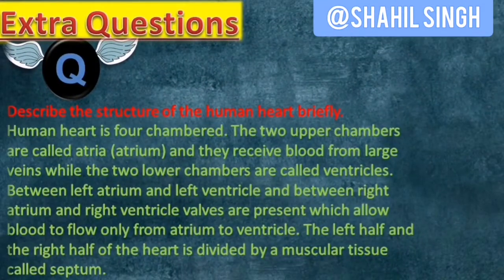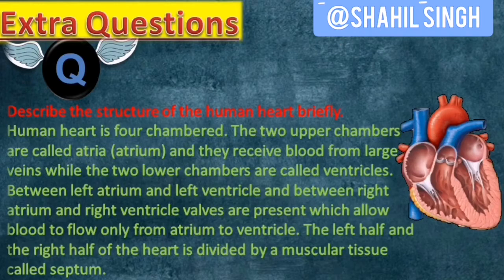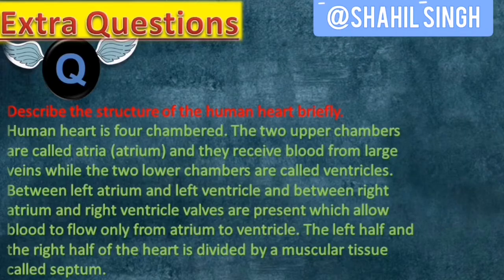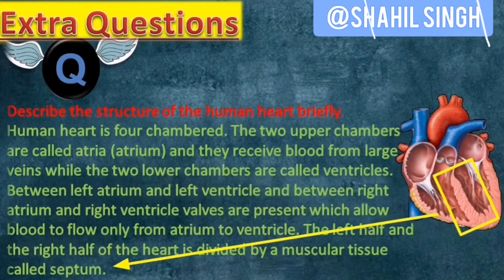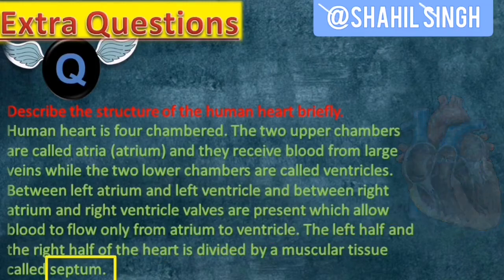So describe the structure of human heart. So I have described the structure of human heart in detail in this video. Human heart is four-chambered. The two upper chambers are called auricles and they receive blood from large veins, while the two lower chambers are called ventricles. The right half and the left half of the heart is divided by a muscular tissue called septum.